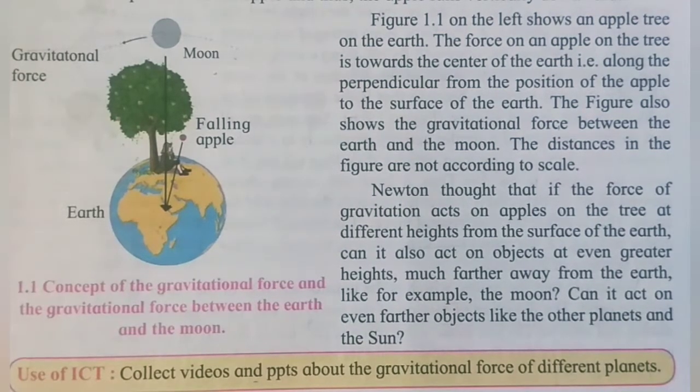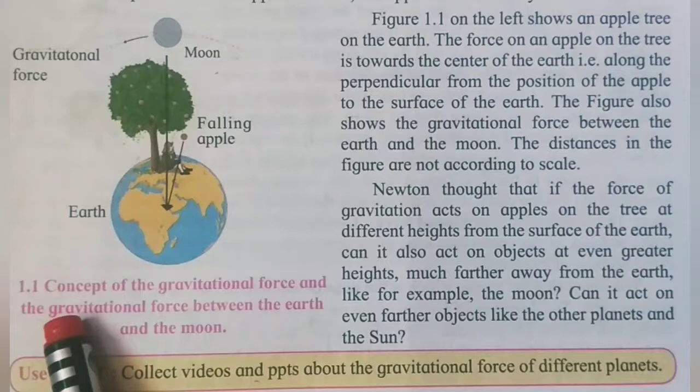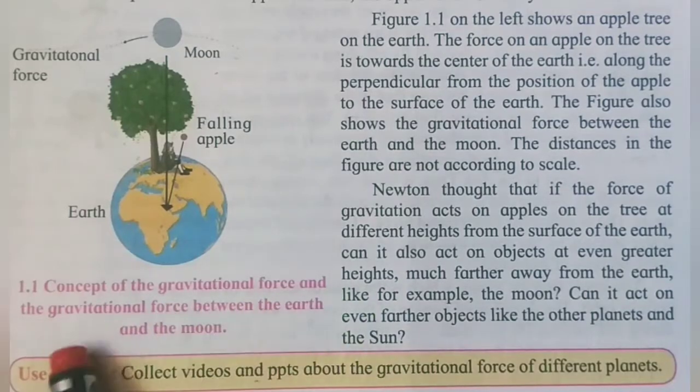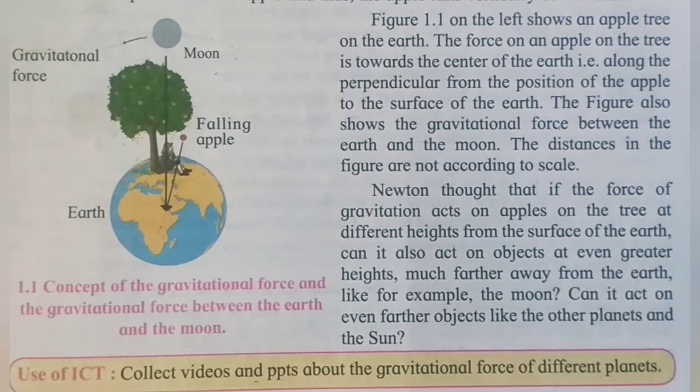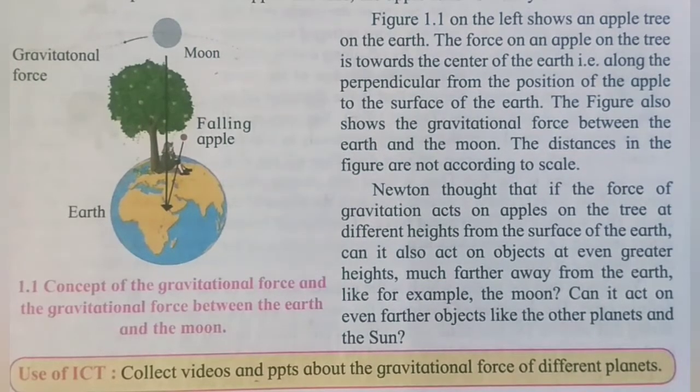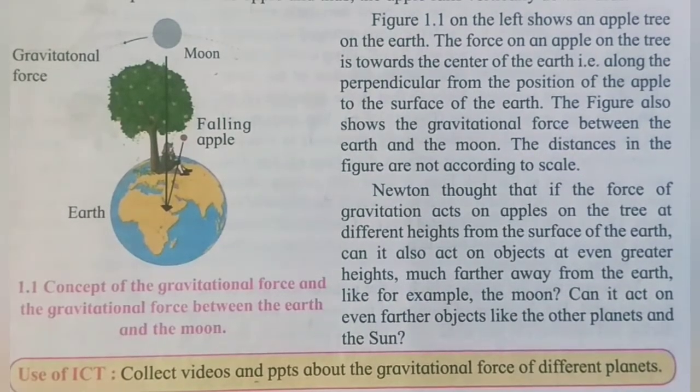In this figure, the concept of gravitational force between the earth and the moon is shown. So see here, the gravitational force acts between two objects like earth and moon, sun and earth also, which means gravitational force is all over the universe.